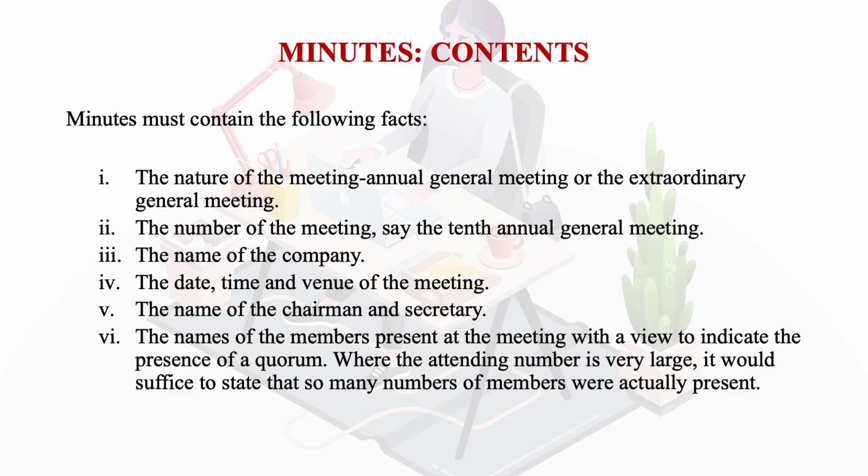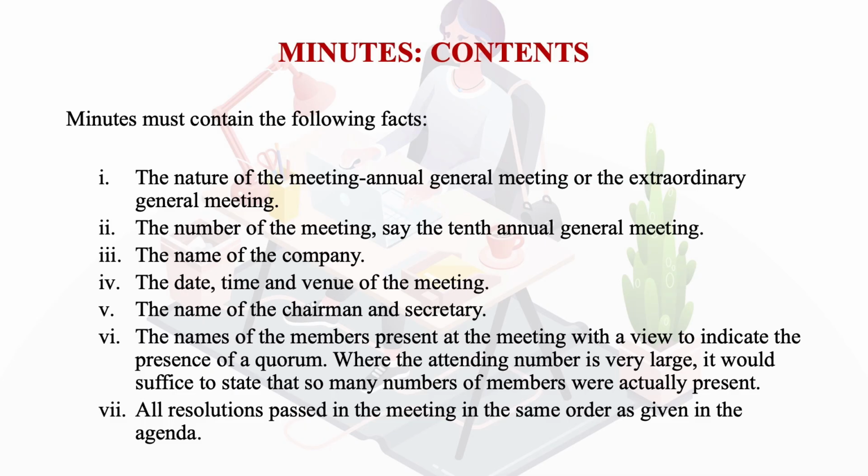But where the number is large, when we're talking about organizations who are holding their annual general meetings or their extraordinary general meetings, and where there are many stakeholders, like the directors, the shareholders, the debenture holders, and so many other members, in that case it would only suffice to state that so many members were actually present. There we need not give any kind of number, because quorum is not required. Quorum is only required when there is a small gathering of people in the meeting, and at least so many members have to be present. Then only the quorum is required.